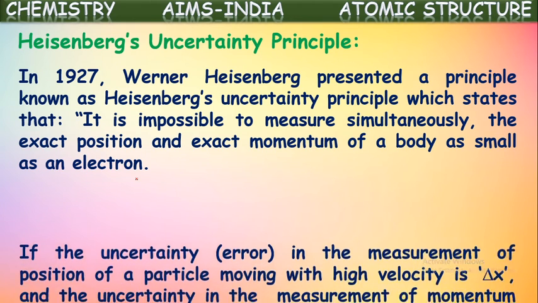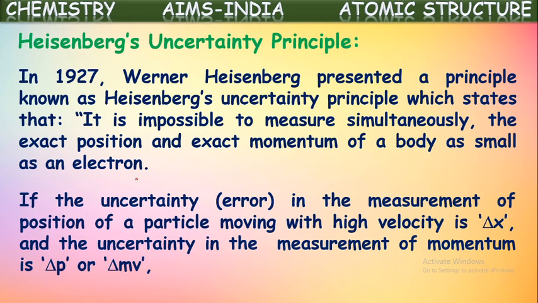Okay, next. Suppose the uncertainty in the measurement of position of a particle moving with high velocity is delta x. Delta represents some error. Delta x means the uncertainty or error in the measurement of position of a particle like an electron. And the uncertainty in the measurement of momentum is taken as delta p, where p represents momentum.